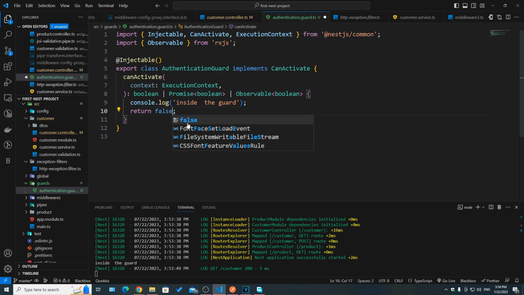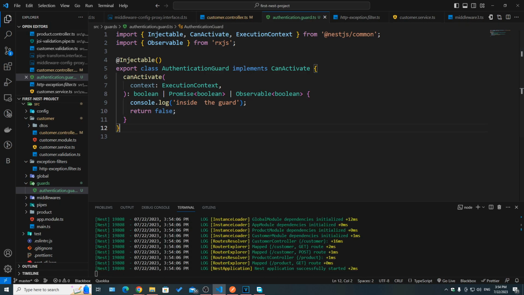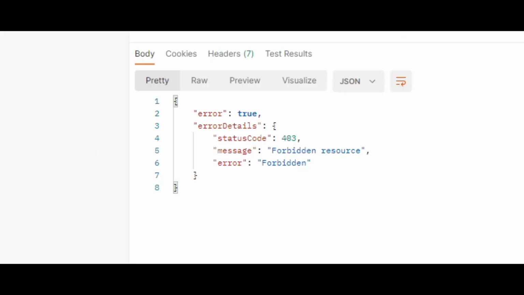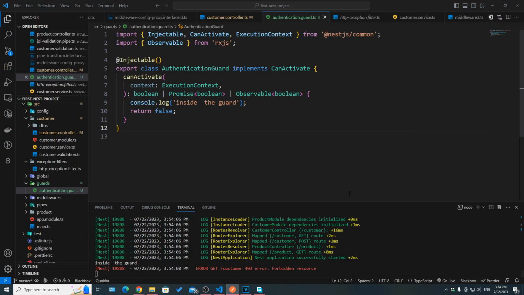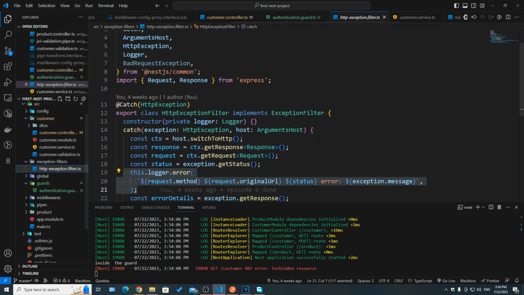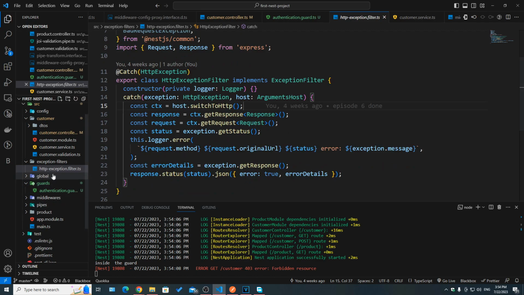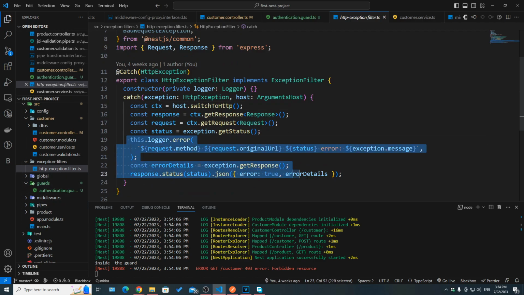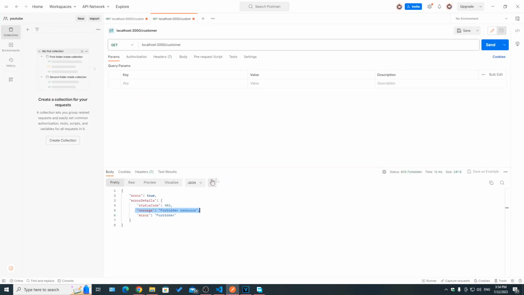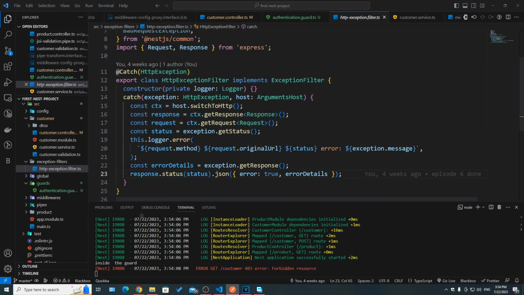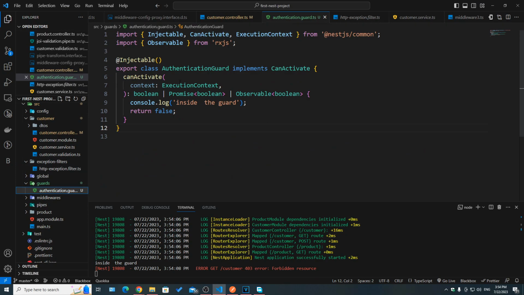If we had return false and we saved, now if we hit send, as you can see, we actually got an error. Status code 403, forbidden resource, and forbidden. Now the shape of the error might be different for you if you haven't been following the series, but basically I have a custom HTTP exception filter here, where we shaped our own errors. But either way, you're going to get forbidden resource. This is the default behavior by NestJS. If you return false in a guard, it's going to throw forbidden.